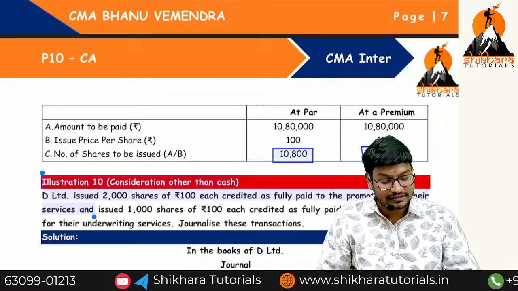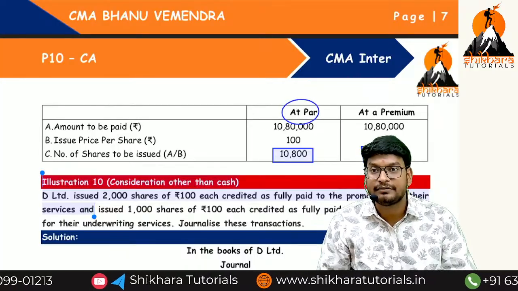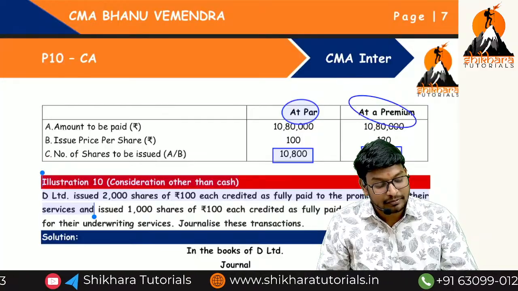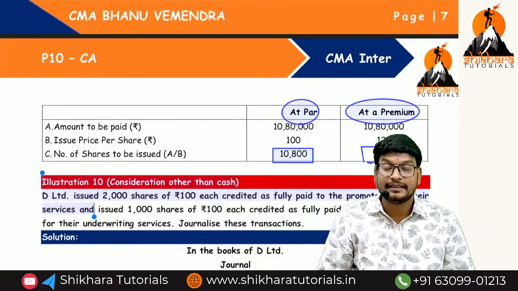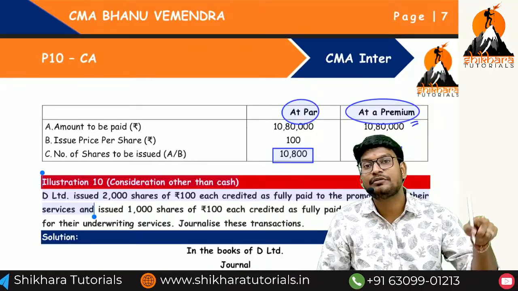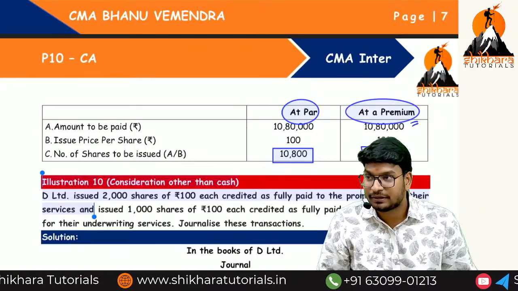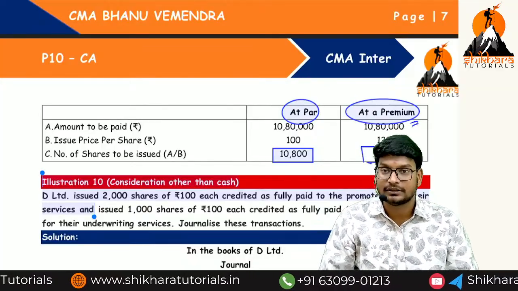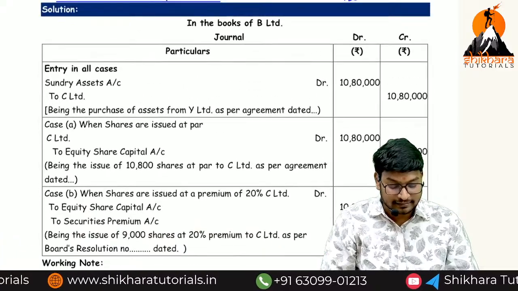Okay, now in the first case, all the amount will be transferred to the equity share capital, no problem. But in the second case, we are issuing at a premium or at a discount? Premium. In this situation, a certain amount we have to transfer to the equity share capital, a certain amount we have to transfer to the securities premium. So in order to transfer to that particular account, we have to calculate the number of shares. I think you know the entries. What are the entries?